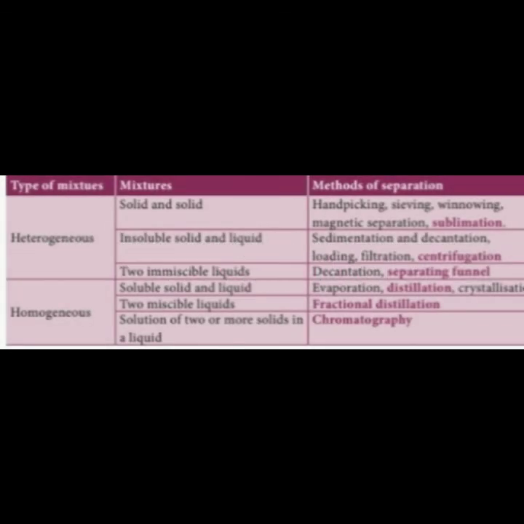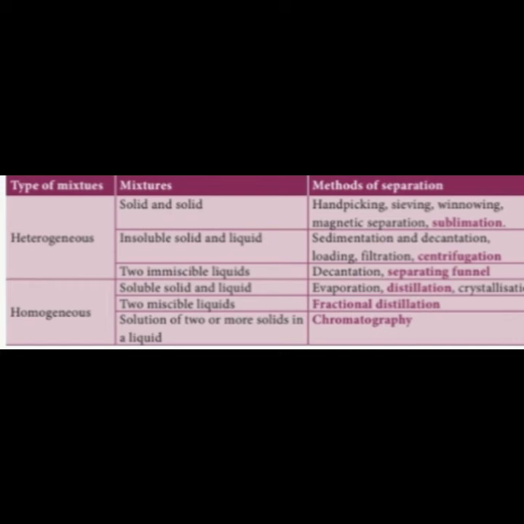There are two types of mixtures: heterogeneous and homogeneous. There are various methods for the separation of each. In a heterogeneous mixture, if both substances are solids, the methods are hand picking, sieving, winnowing, magnetic separation and sublimation.